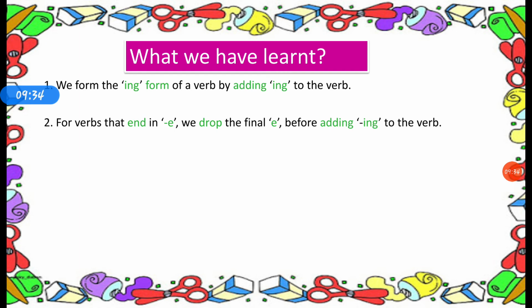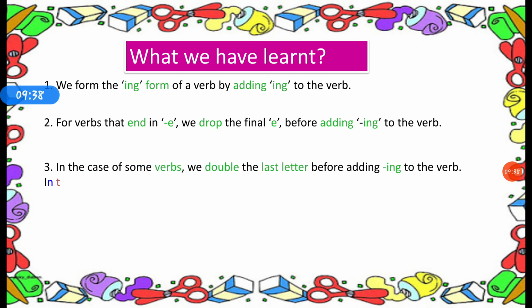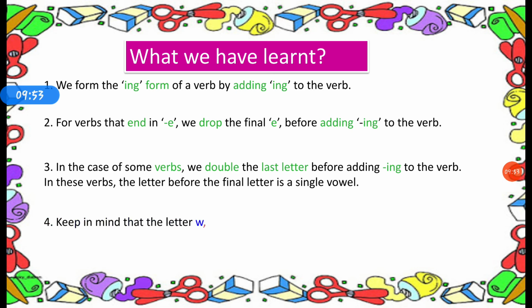And last, in the case of some verbs, we double the last letter before adding ing, when the letter before the final letter is a single vowel. And keep in mind that the letters W, X and Y are never doubled.